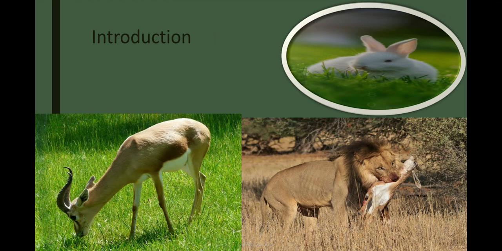We all need food for our life, for our health and for our growth. Food gives us nutrition. So this chapter is named nutrition in animals.